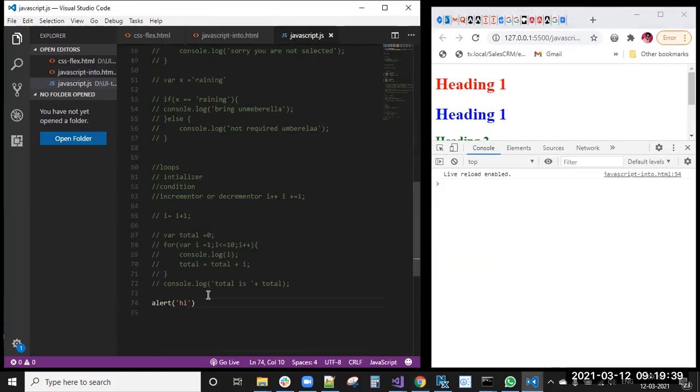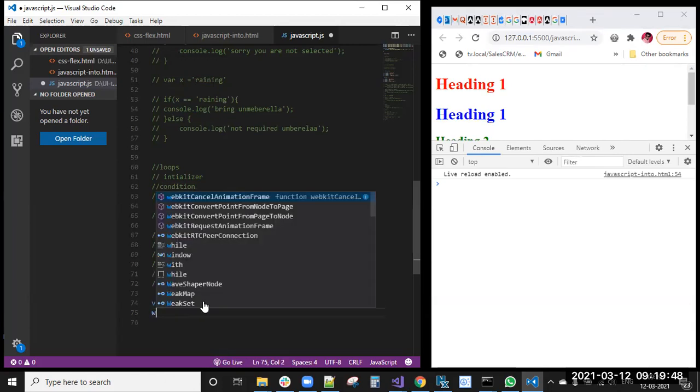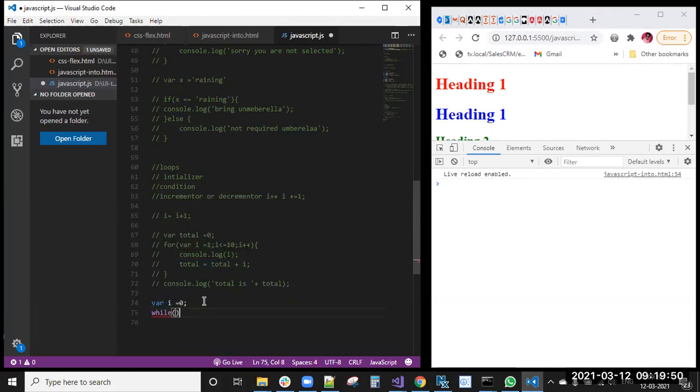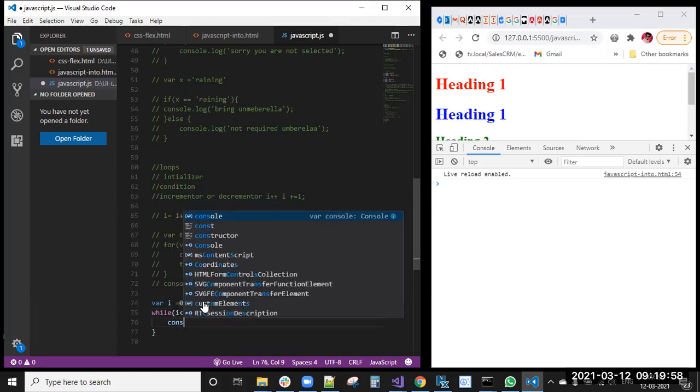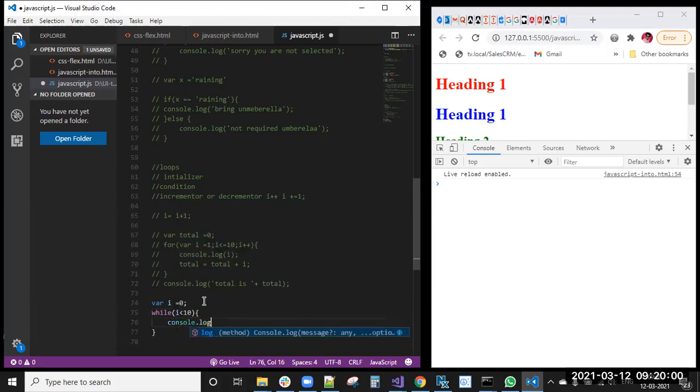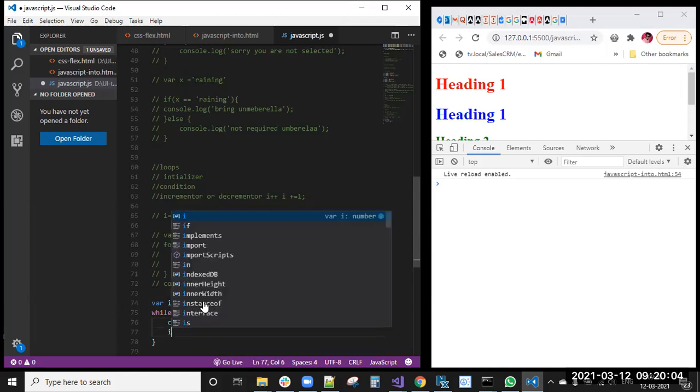So we'll go to the console here, where i equal to 0. While i less than 10, then console.log of i and i plus plus.